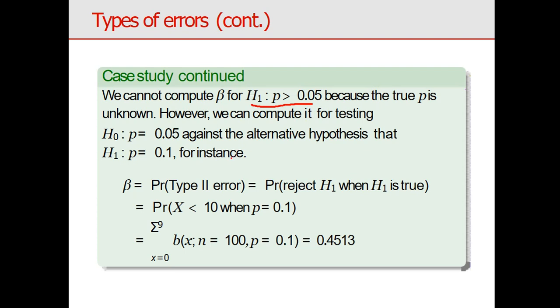See here, my null hypothesis is 0.05 and the alternative is 0.1. So this is my probability value. And what is the rejection region from the binomial distribution question? X less than 10 is the acceptance region and x greater than or equal to 10 is the rejection region.